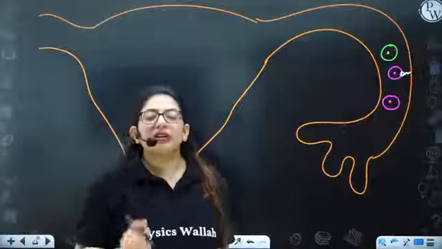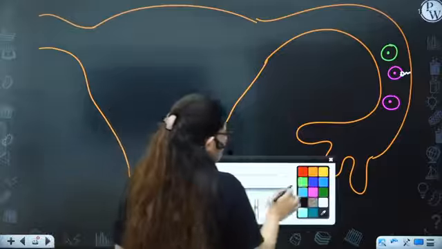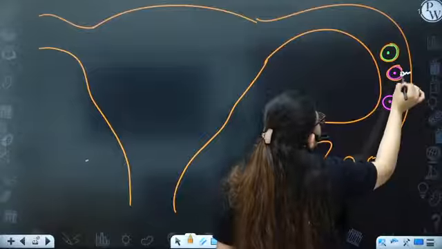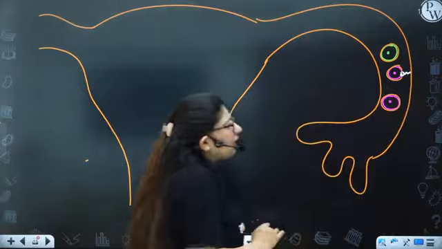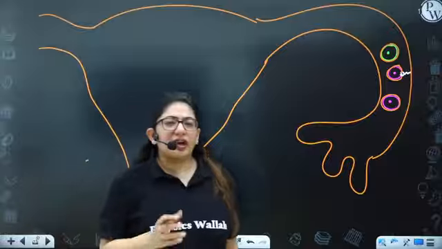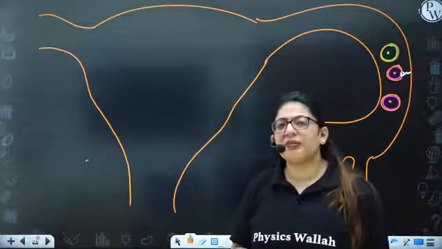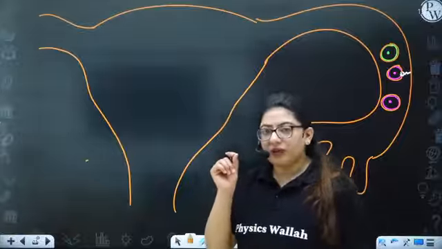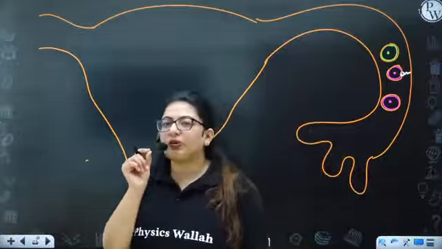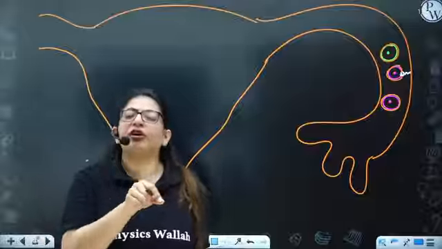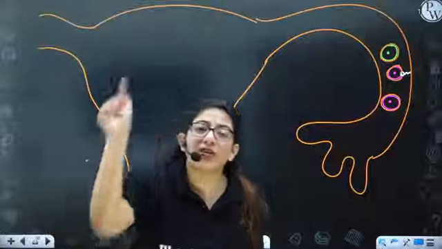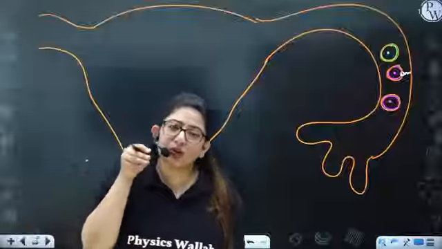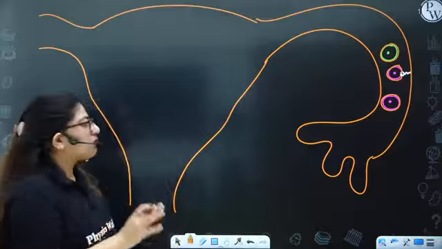But right now, even in the zygote, the zona pellucida is still intact here. Now you will say, ma'am, you said the zona lysin enzyme has eroded the zona pellucida. Guys, the sperm will erode the zona pellucida only at the small point where it is going to enter. It will not erode the entire zona pellucida.